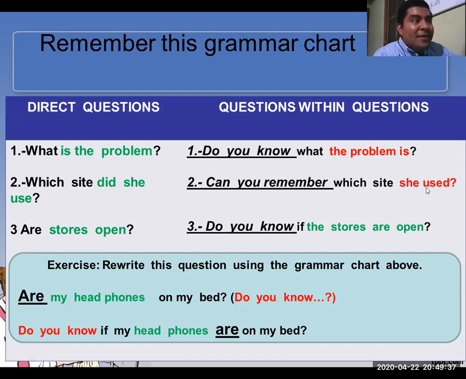What happened, right? She used, in this case, in the green one, I have an auxiliary, right? This auxiliary is in past. So then in my second sentence, I won't use the auxiliary did, but I'm going to change my verb in past, right? In simple past. So I can give you a tip.